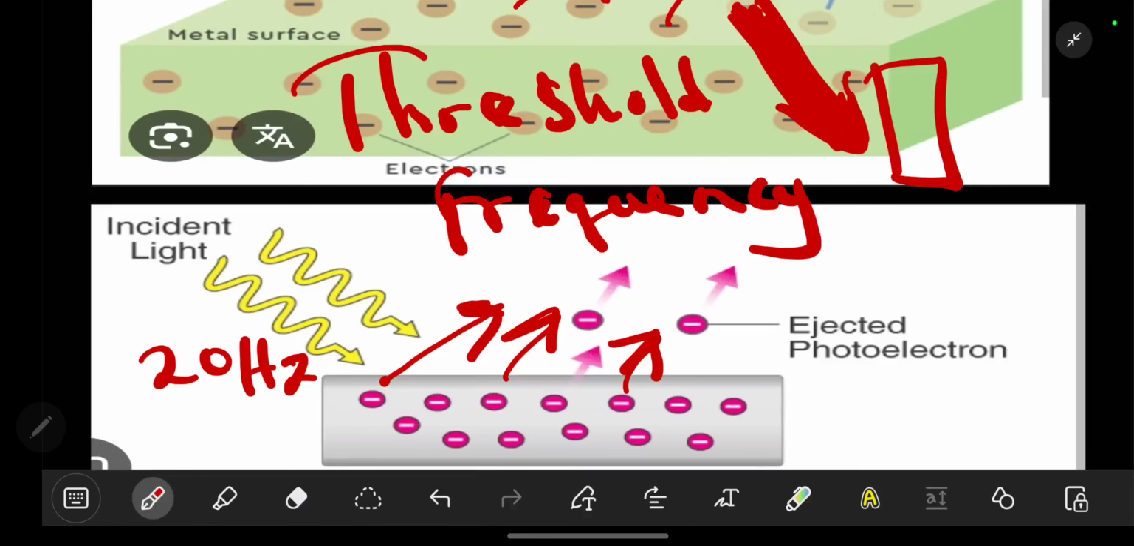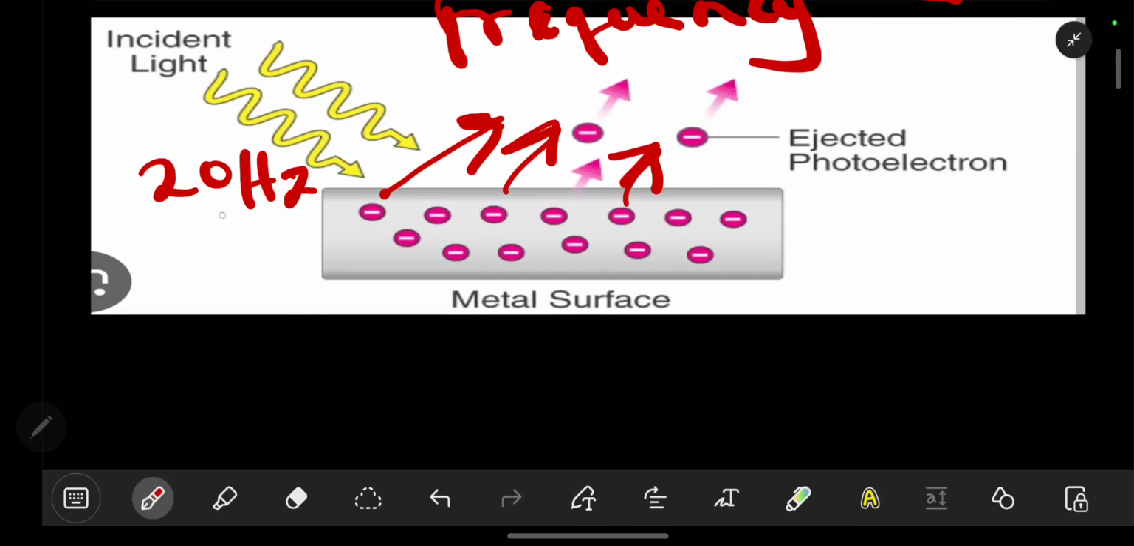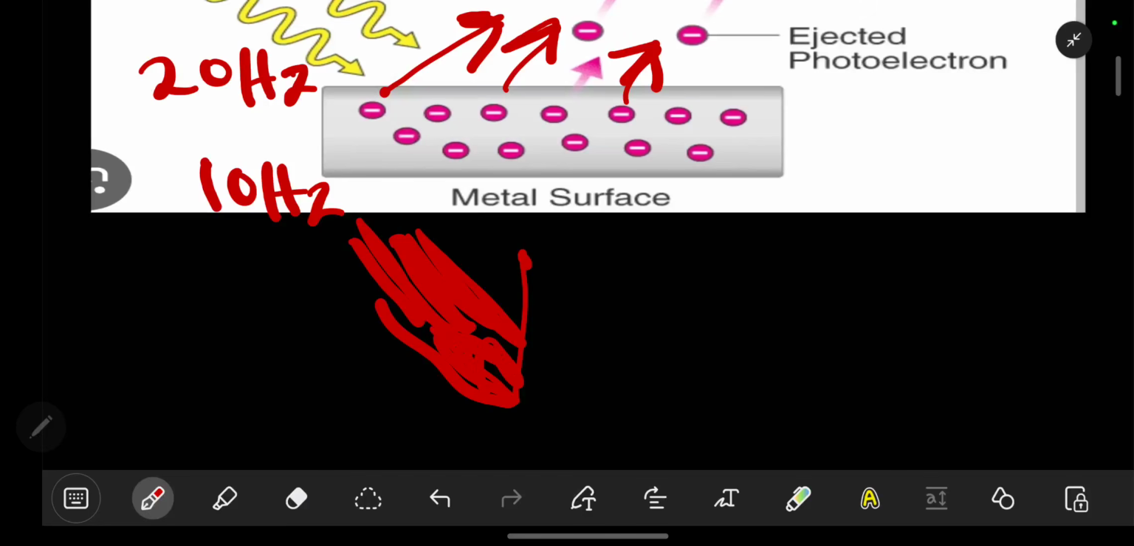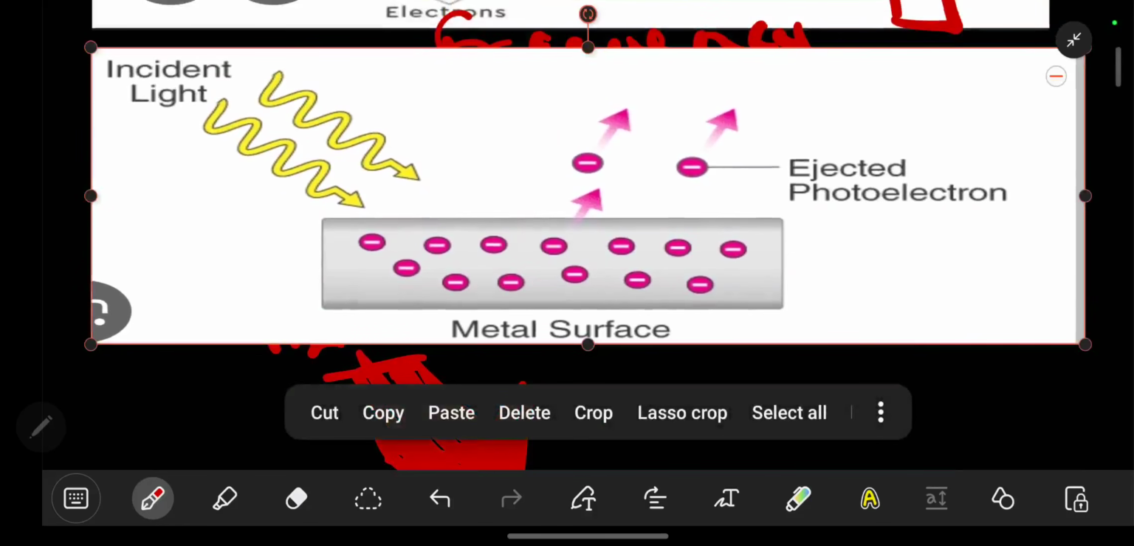But if this is the minimum and we have something like 10 Hz, then you will find that an electron won't be ejected no matter the brightness. Even if you have a lot of light, it doesn't matter. What matters is the frequency. If the threshold frequency is reached, that is when an electron will be ejected. So that is how the photoelectric effect works.